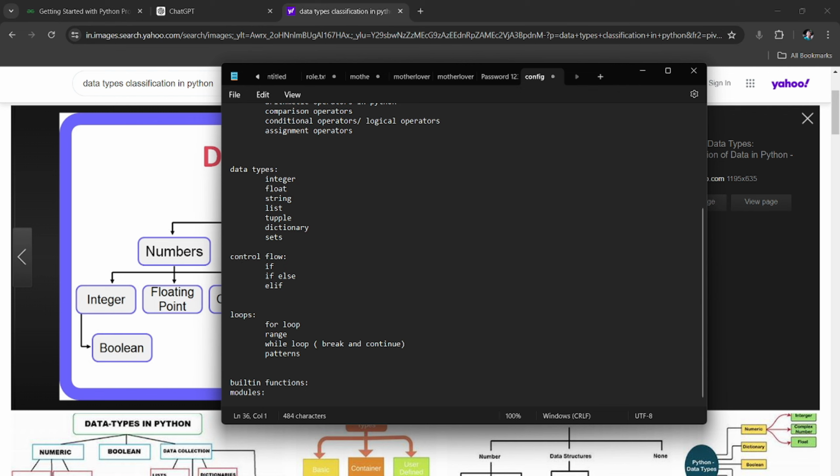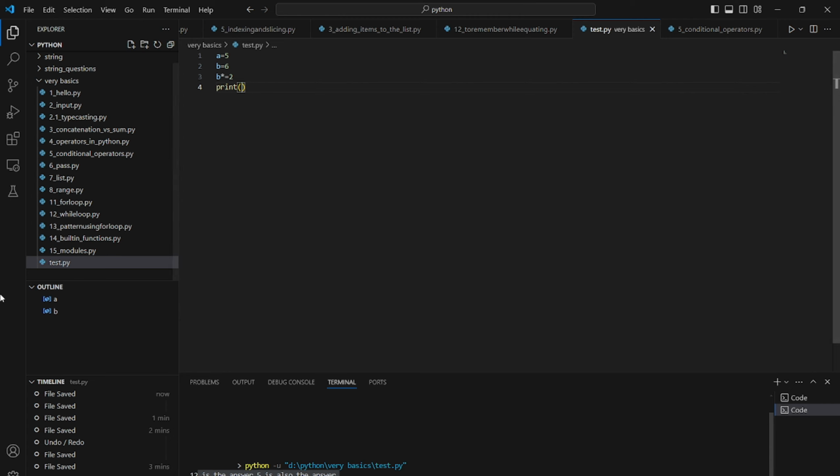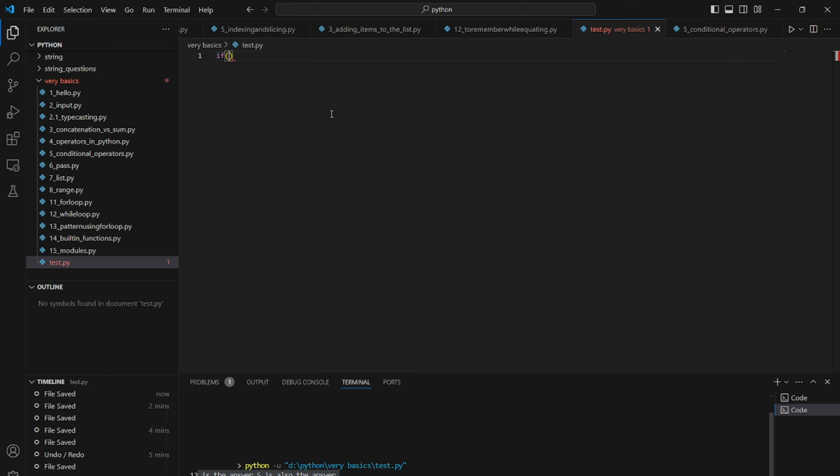Control flow means if, else, elif. We use if and a bracket. So this is the if statement. If is always concerned with a condition, so we use this colon here, and inside the small brackets we use the condition. If a is greater than 5.